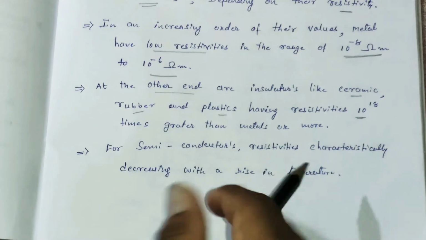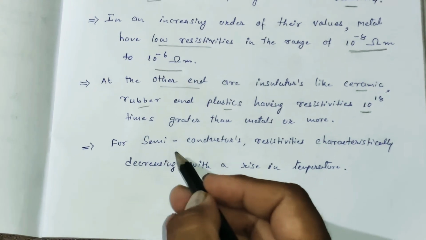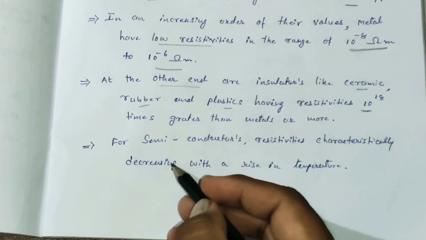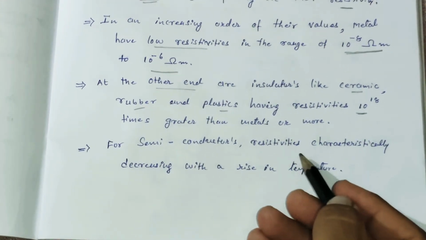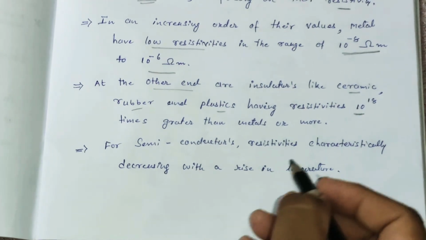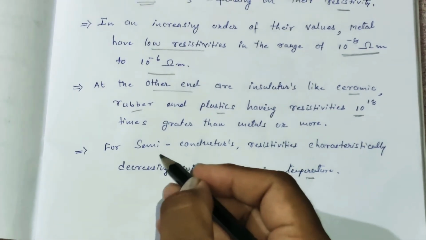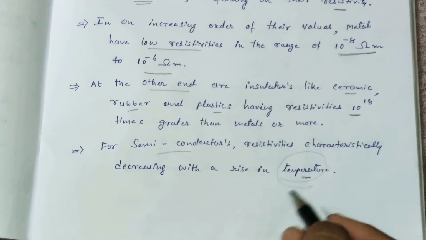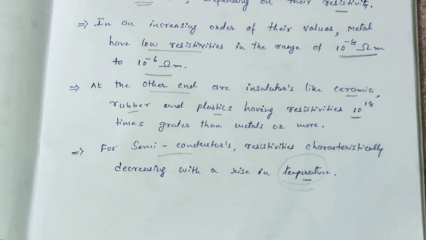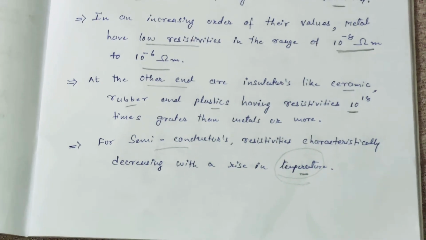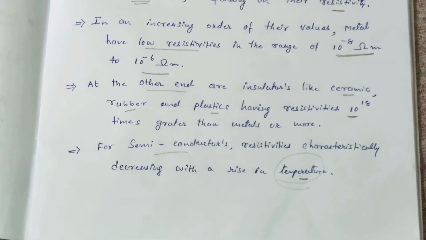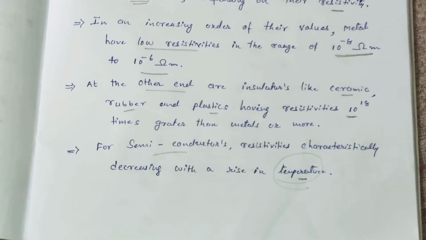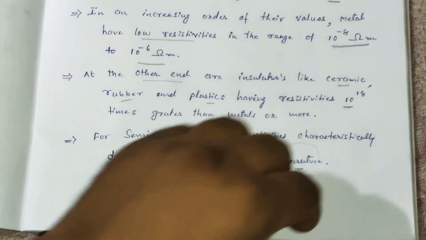Now let's talk about semiconductors. For semiconductors, resistivity characteristically decreases with rise in temperature. It means that for semiconductors, everything depends on a single word, which is temperature. For each and every material, the resistivity is different, especially for semiconductors.